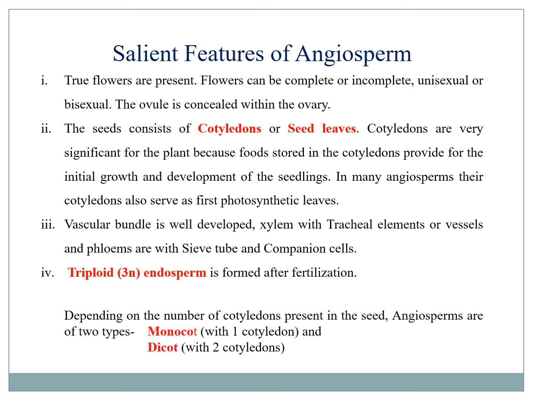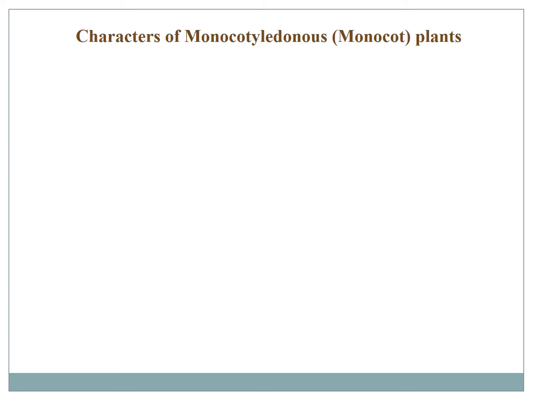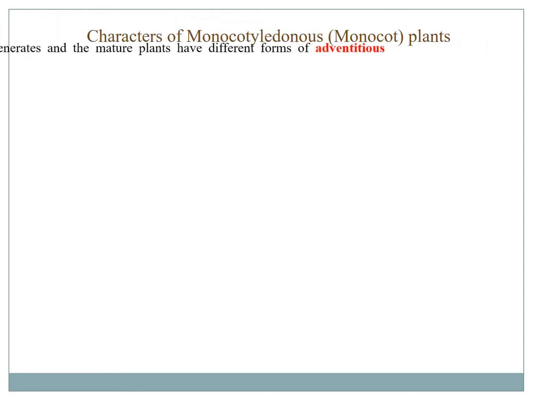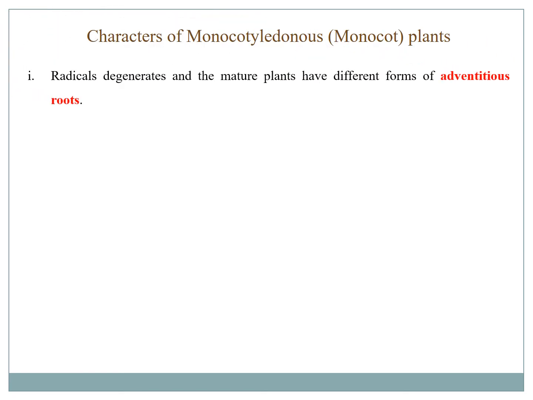Depending on the number of cotyledons, there are two types of angiosperm: monocot with one cotyledon, one seed leaf, and the dicot with two seed leaves. Features of monocot. Monocots lack a true taproot system. Instead, they have adventitious roots. True root or taproot forms from the radicle, which comes out first after germination from the seed. In case of monocot, this radicle, after coming in contact with the soil, degenerates and forms the adventitious roots from elsewhere.